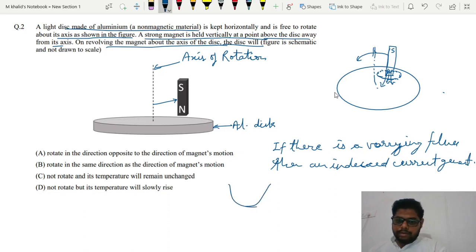Now we will look at Lenz's law. What does Lenz's law say? The direction of the induced current is such that it opposes its cause of generation. So if an induced current is generated, its direction will be such that it opposes the cause of its generation. So what is the cause here?